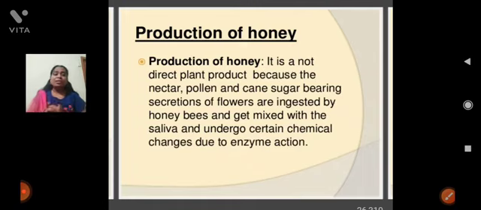Honey is not collected directly from a plant, because it comes from the nectar of flowers. The nectar, a combination of sugars and secretions of flowers, is ingested by honeybees, mixed with saliva and undergoes certain chemical changes due to enzyme action.